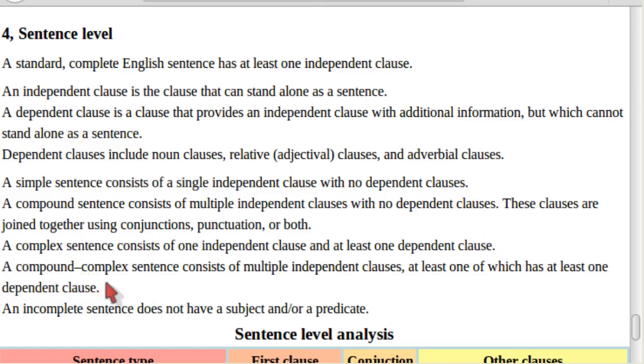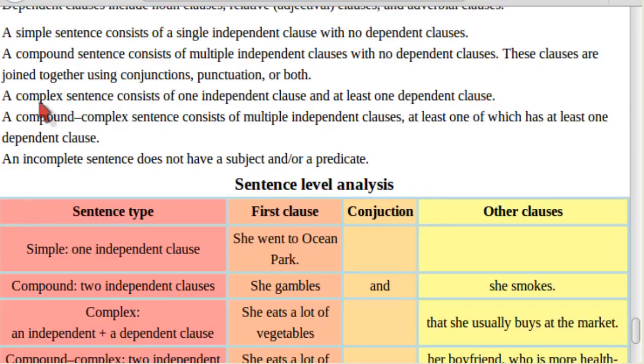A compound complex sentence consists of multiple independent clauses, at least one of which has at least one dependent clause. An incomplete sentence does not have a subject and or a predicate. So let's see them one by one.